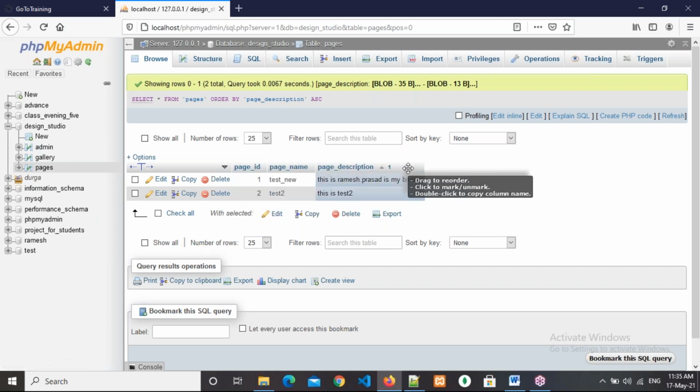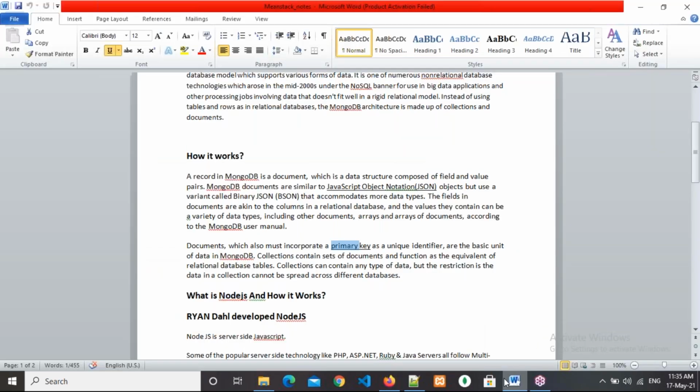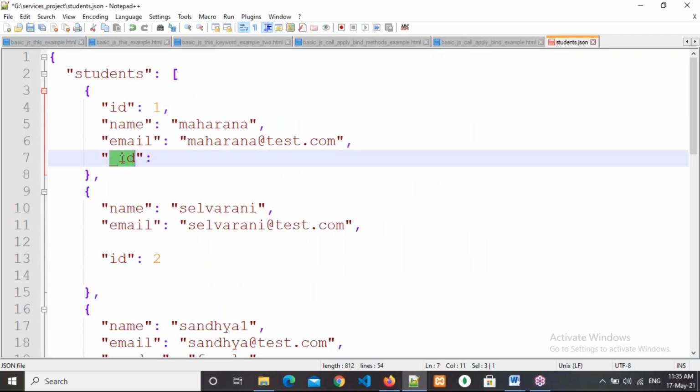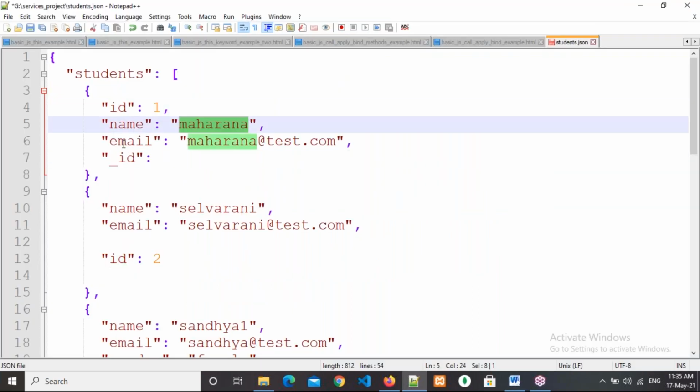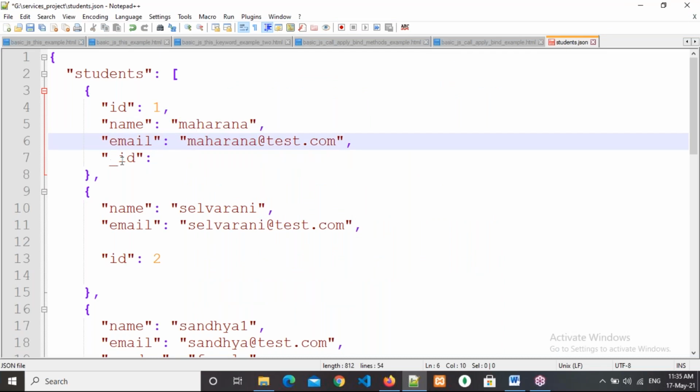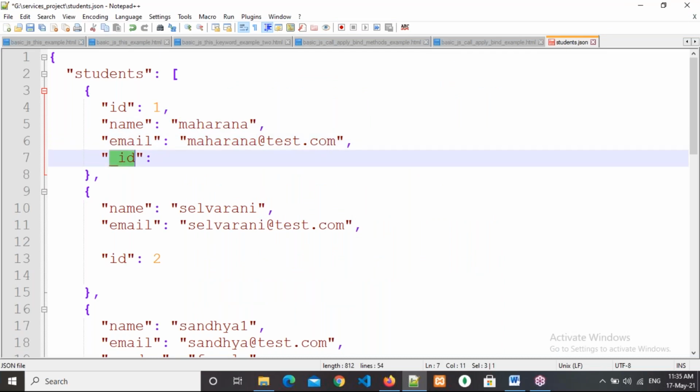But here in MongoDB, the advantage is that when a document is inserted, that means when a new record is created, the primary key is generated automatically. That primary key is _ID. Name won't generate automatically, email won't generate automatically, but _ID will generate automatically. Now you understand what _ID is? That is a unique identifier for the entire document. We can compare that _ID with the primary key. Clear, right everyone? Please respond.